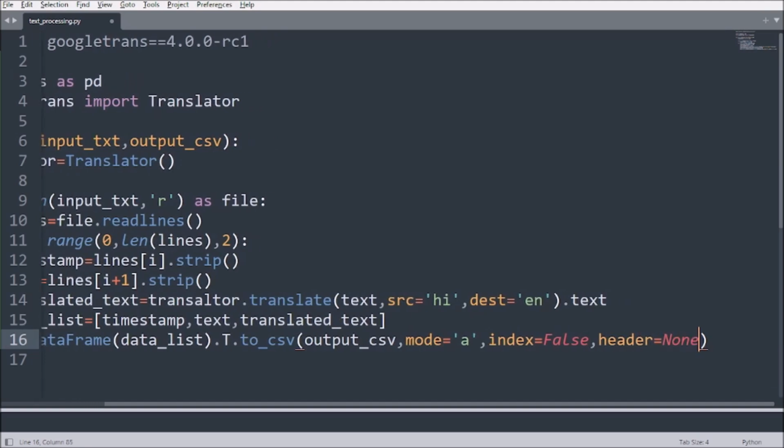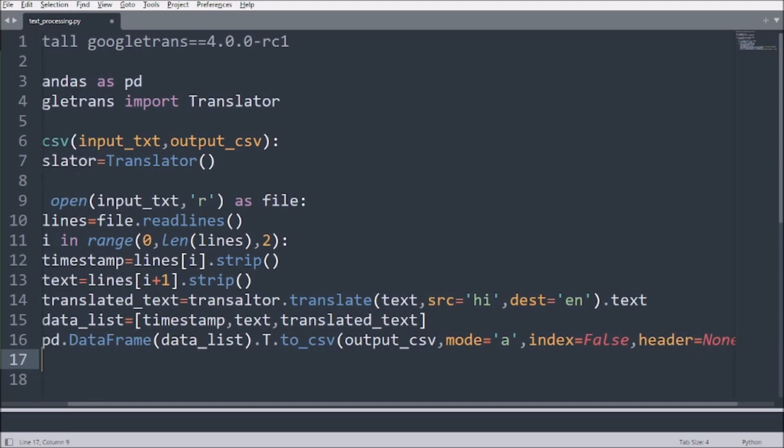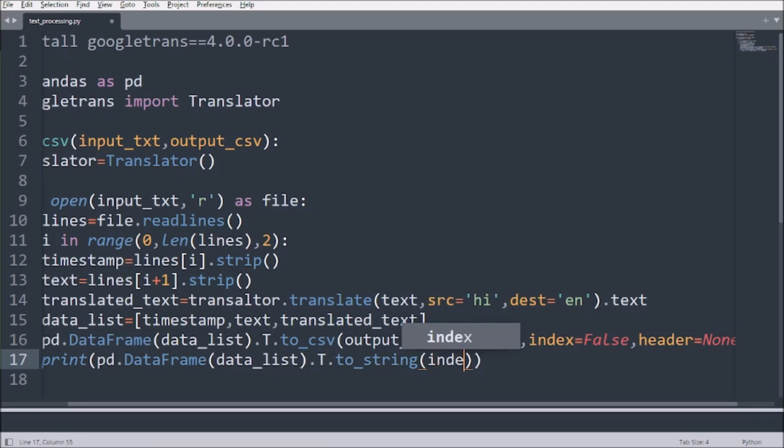All of these things are required. And one more thing we need is to see those printed stuff, so you can call and put them into to underscore string. And the header part also just say none. Okay, so we are good to go.